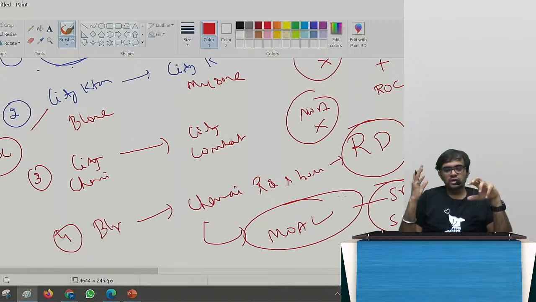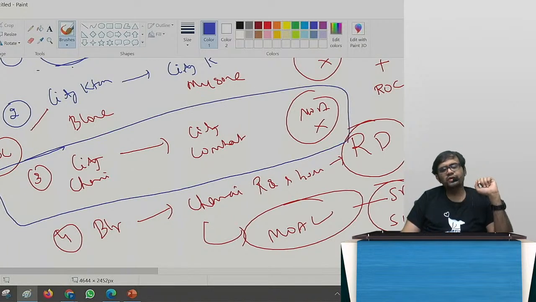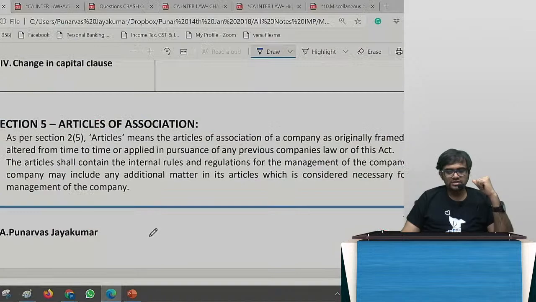Got it? Now the question is, let's concentrate on this now that we have understood the foundation. If I am shifting from Chennai to Coimbatore, the ROC is changing. One ROC has to talk to another ROC. I have to take the RD approval. CG here is regional director only. Regional director is an employee of the central government. So rather than taking CG approval, I can take RD approval, because the central government has already delegated the power to RD. I have to take the RD's approval. How will I take? How many days? That is the amendment.